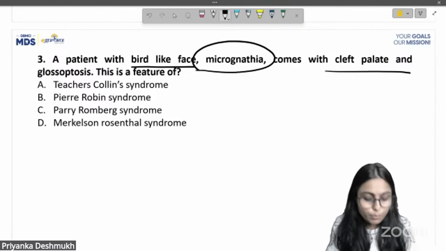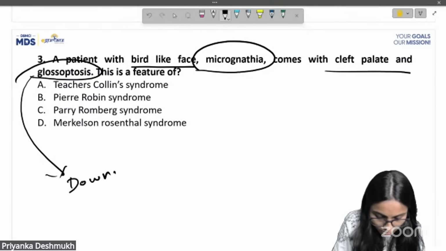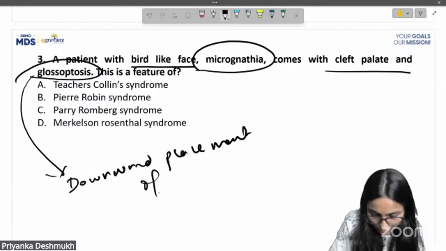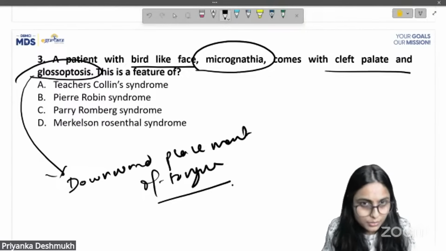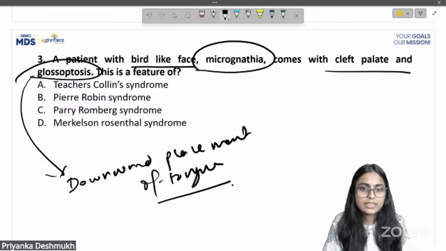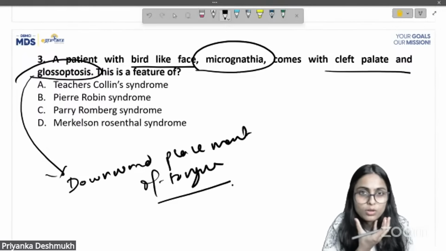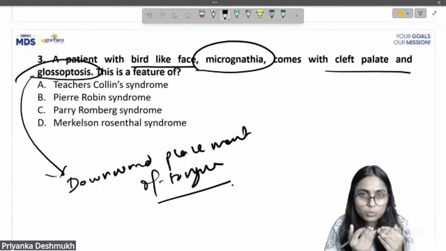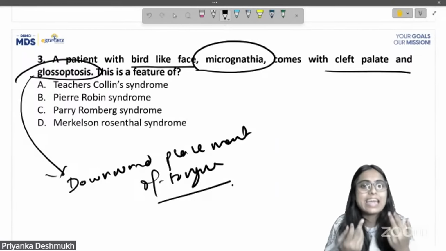And then glossoptosis, the meaning of which we have seen: a downward placement of the tongue, and this tongue might obstruct the airway. Glossoptosis occurs due to micrognathia, that is, the small sized jaw. Due to the small jaw, the tongue is placed downward, and it might restrict the airway.